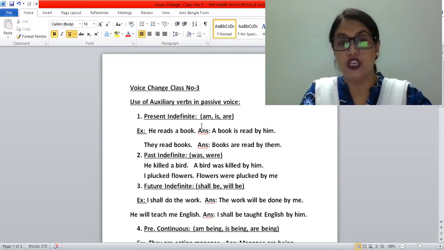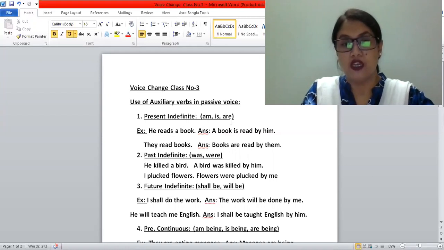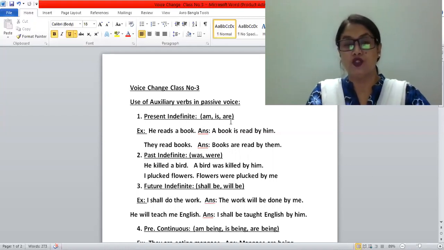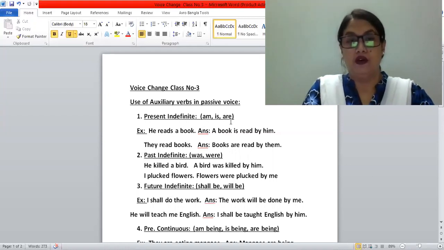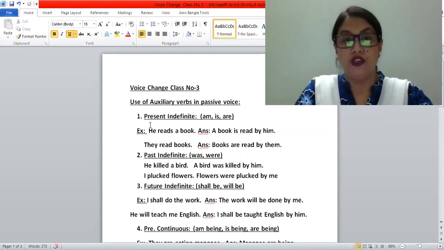First one is the present indefinite tense. In present indefinite tense, we can use am, is, are according to the subject and according to the tense. Okay. Suppose he reads a book. The book is third person singular number, and in passive form, for that reason we use here: a book is read by him.